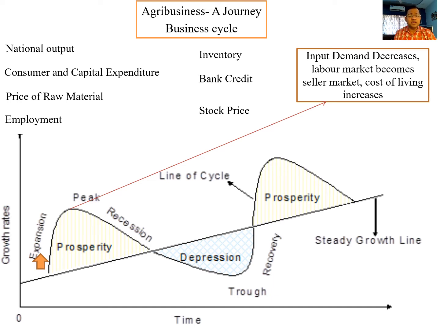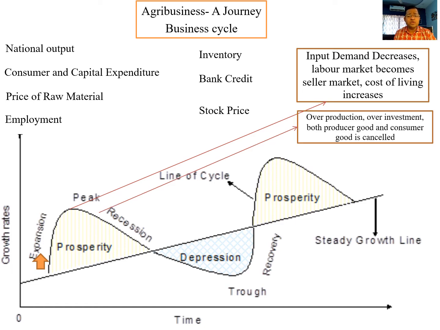When all these products are rejected by consumers, you know it is the beginning of the peak stage. But producers cannot understand what consumers have signaled. They keep on producing.